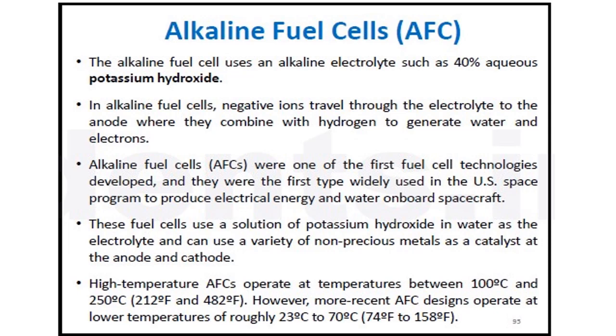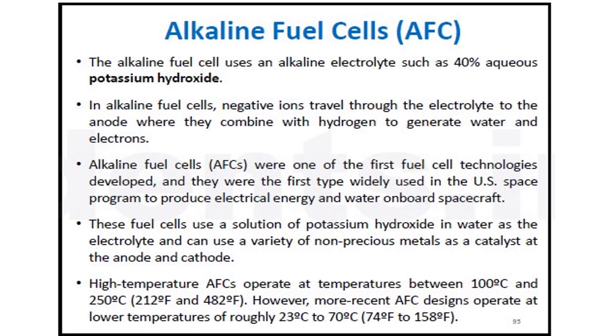Alkaline fuel cells were one of the first fuel cell technologies developed, and they were widely used in the US space program to produce electrical energy and water on board spacecraft. These fuel cells use a solution of potassium hydroxide in water as the electrolyte, and can use a variety of non-precious metals as a catalyst at the anode and cathode.